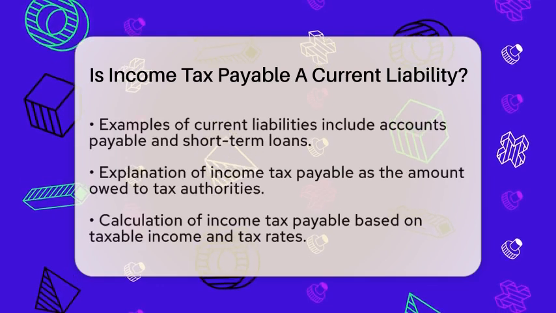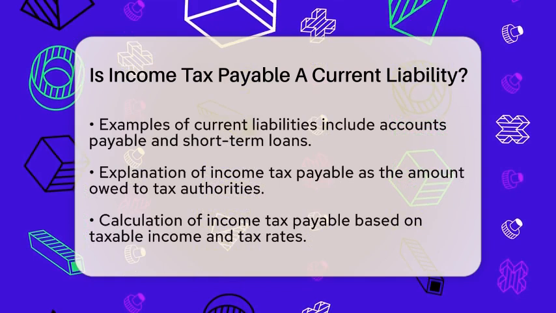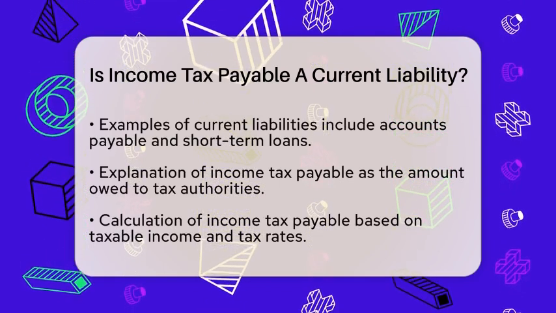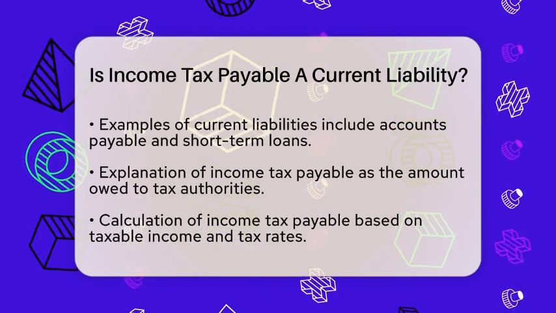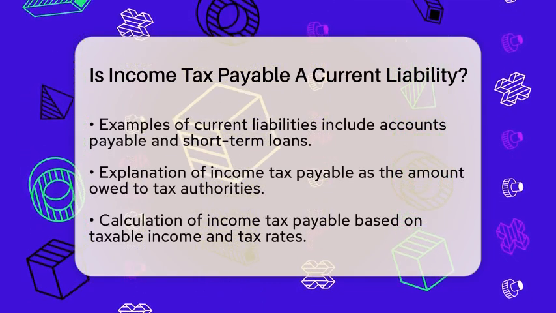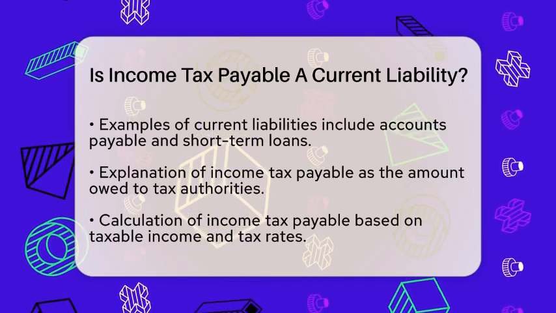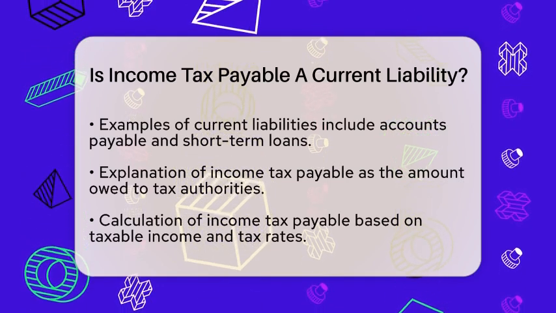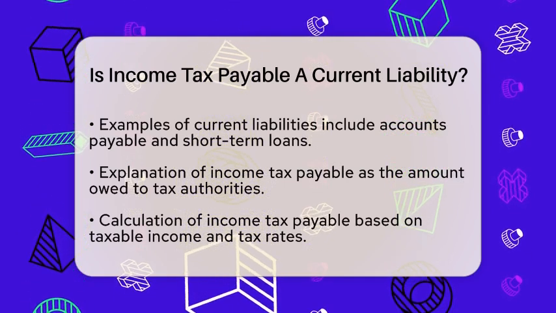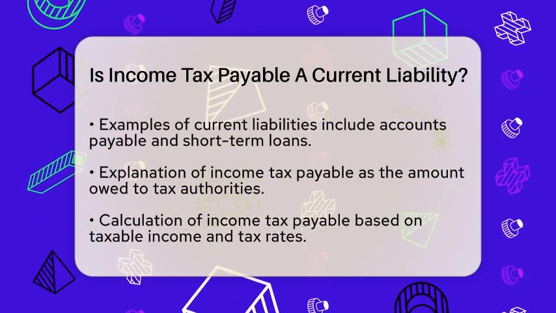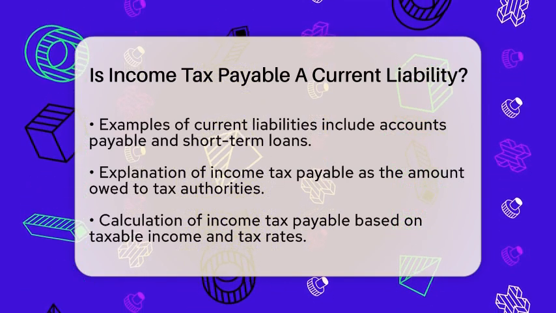Now, let's focus on income tax payable. This is the amount a company owes to tax authorities, such as the Internal Revenue Service, for income earned during a specific period. The calculation of this amount is based on the company's taxable income and the applicable tax rates. Since this tax is typically due within the next 12 months, it is classified as a current liability on the balance sheet. When a company determines its tax liability, it needs to record this in its accounting system.